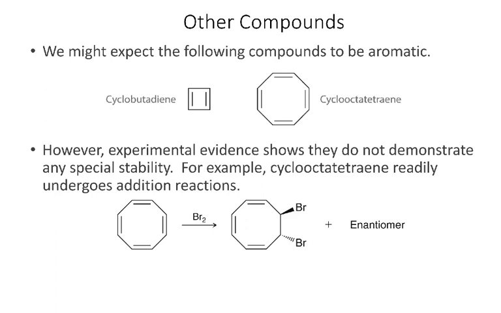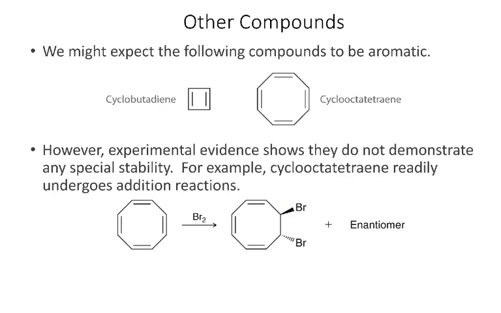Now, to think more about why benzene is so stable, let's compare it to some other compounds that it turns out aren't as stable. So here we have cyclobutadiene and cyclooctatetraene. Both of these look a lot like benzene. We have alternating double bonds, and we have these ring structures. It turns out these compounds do not show the special stability we would expect for an aromatic compound. In fact, when we react cyclooctatetraene with bromine, it readily adds the bromine, right? This is in contrast to benzene, which is so stable that it doesn't like to undergo these addition reactions.